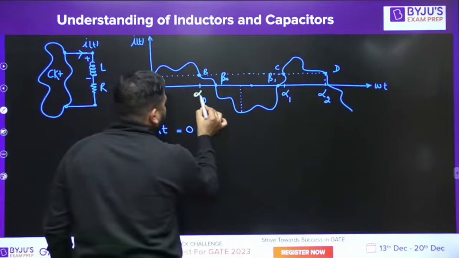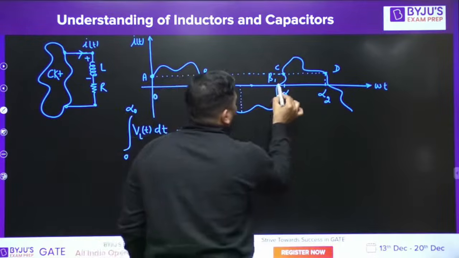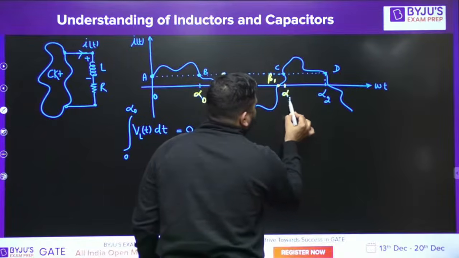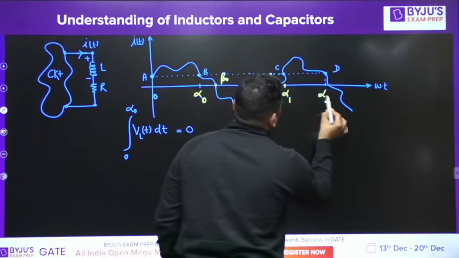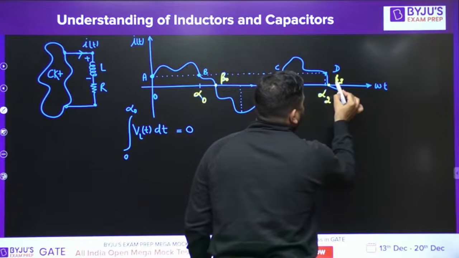This is 0, this is alpha naught. This point is beta naught. This point is beta 1. This point is alpha 1. This point is alpha 2. And this point is beta 2.